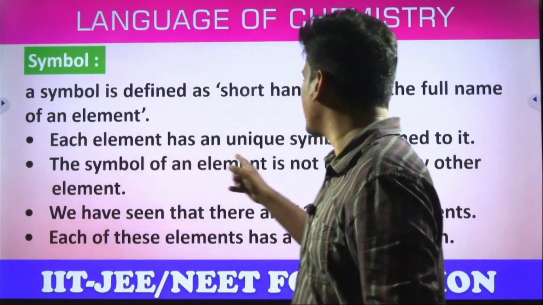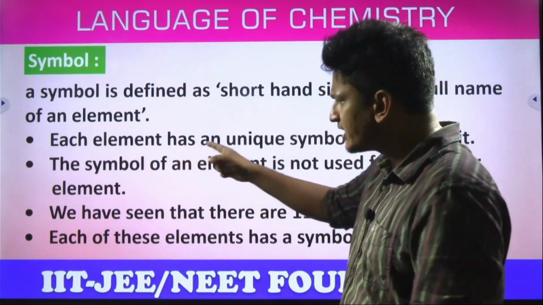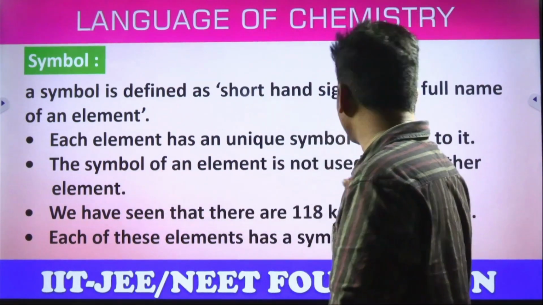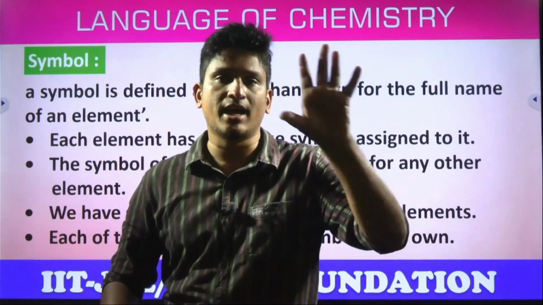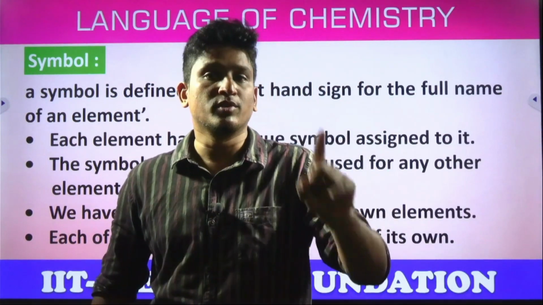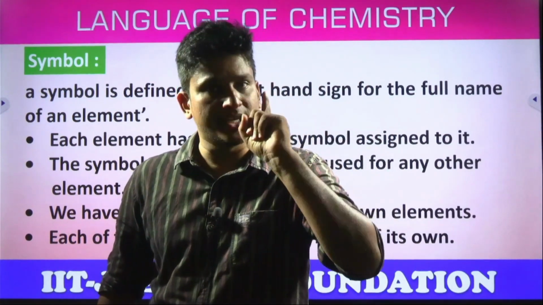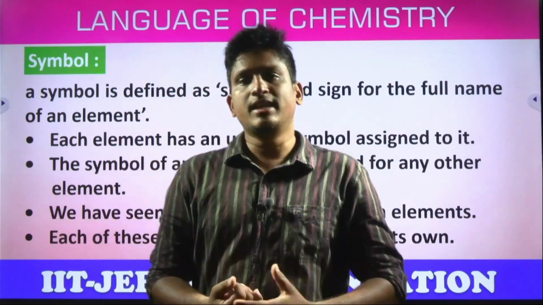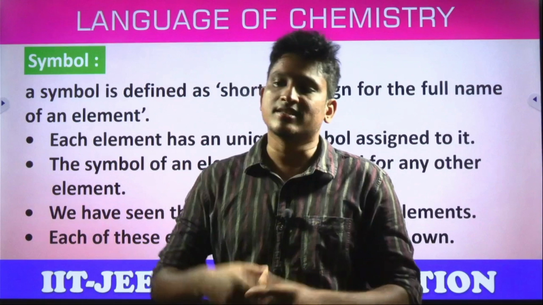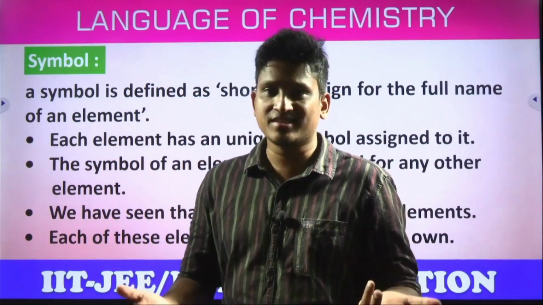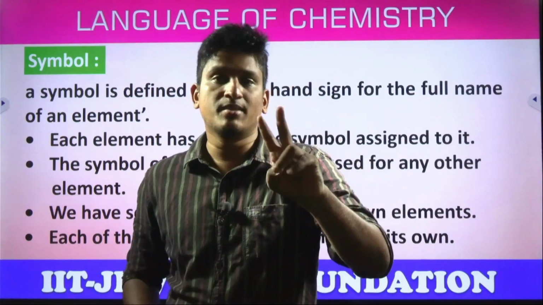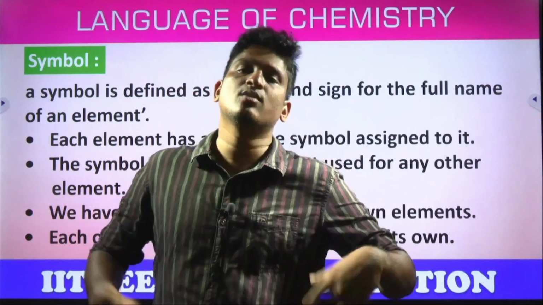So each element has a unique symbol assigned. The symbol of an element is not used for any other element. For example, hydrogen is given as H. And one more thing, every time you should write the first letter capital only, capital H. Don't write small h. Helium also starts with H. Can we assign helium also H? No, right? Obviously. So, big confusion. So definitely no two different elements have the same symbol. Every element has its own symbol.